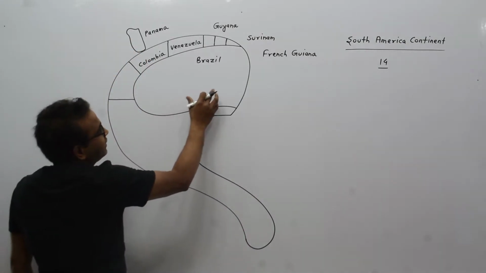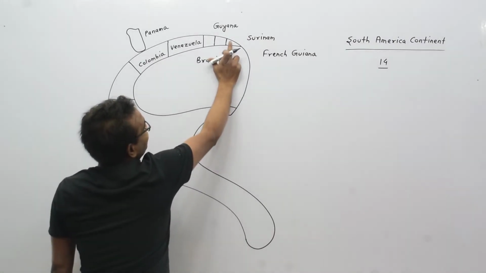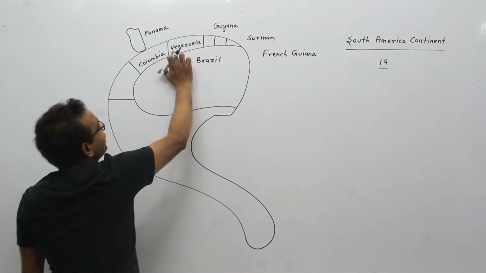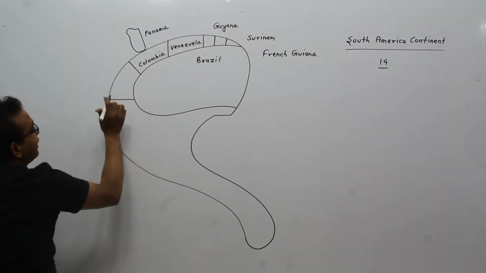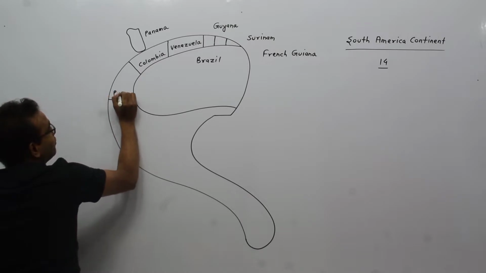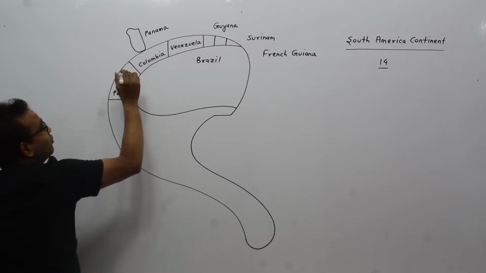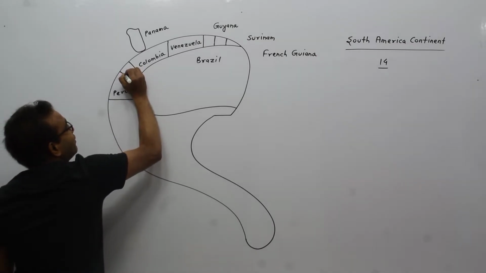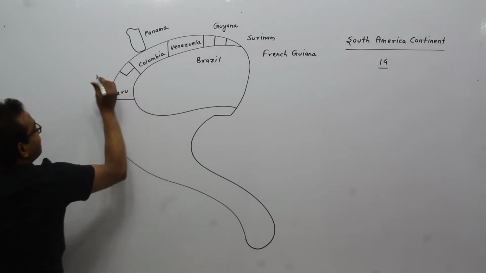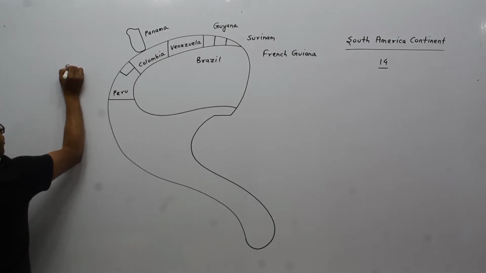We are discussing here Brazil, French Guiana, Suriname, Guyana, Venezuela, Colombia. This country is Peru. In between Colombia and Peru, here is a country. This is Ecuador.